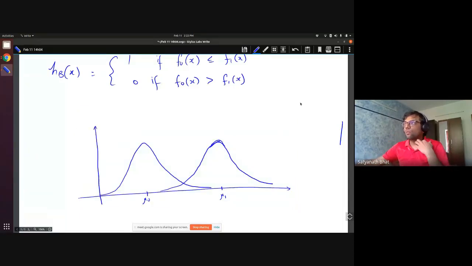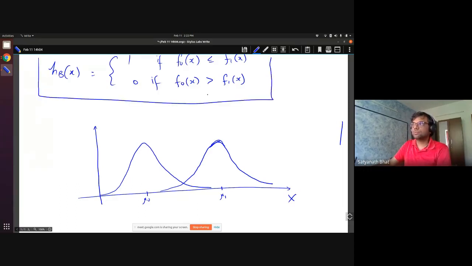Okay, so now when we have this as a rule, can someone tell me what is the point where I am going to report 0? For what range of X am I going to say the class is 0? Looking at this rule, this is for the special case. This has become the rule. This is your F0. This is F1. So what is the region where you are going to report F0 and what is the region you are going to report F1? Can someone tell me?